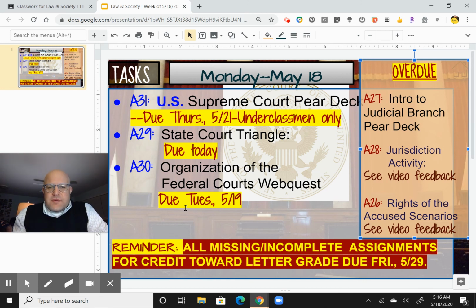So as we move along, this is what we're looking into. We're going to continue with the judicial branch on Wednesday, looking at different aspects. Hopefully, maybe getting into trial procedures, and that would be our goal.